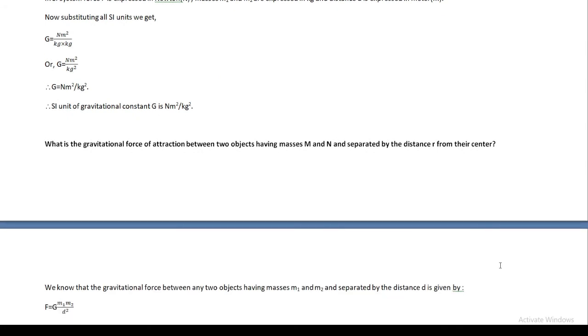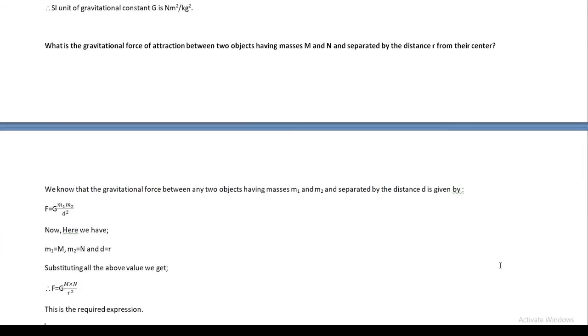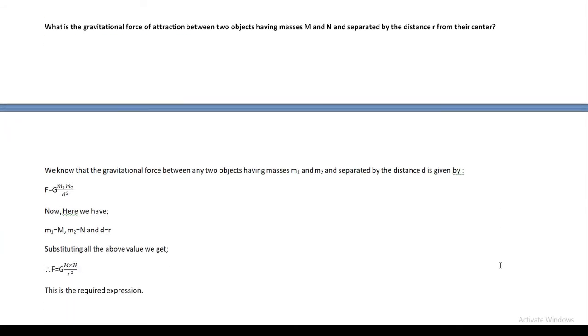Now we are going to see what the gravitational force of attraction is between any two objects having mass capital M and capital N and separated by distance r from their centers. First of all, we know that the gravitational force of attraction between any two objects having mass M1 and M2 and separated by distance d is F equals G M1 into M2 by d square.